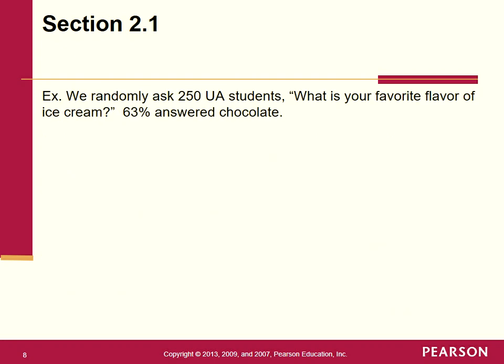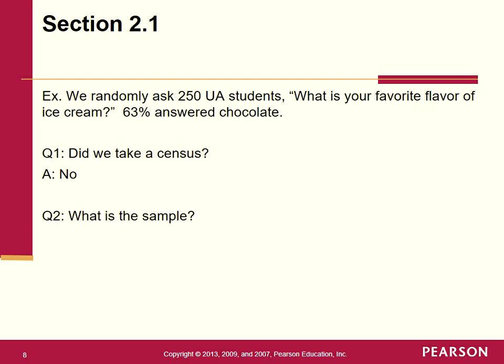Here's an example. We randomly asked 250 UA students, what is your favorite flavor of ice cream? Something real simple. 63% answered chocolate. So first question, did we take a census? No, right? Because we have a lot more than 250 UA students, and so we did not take a census. So what did we do? We took a sample.